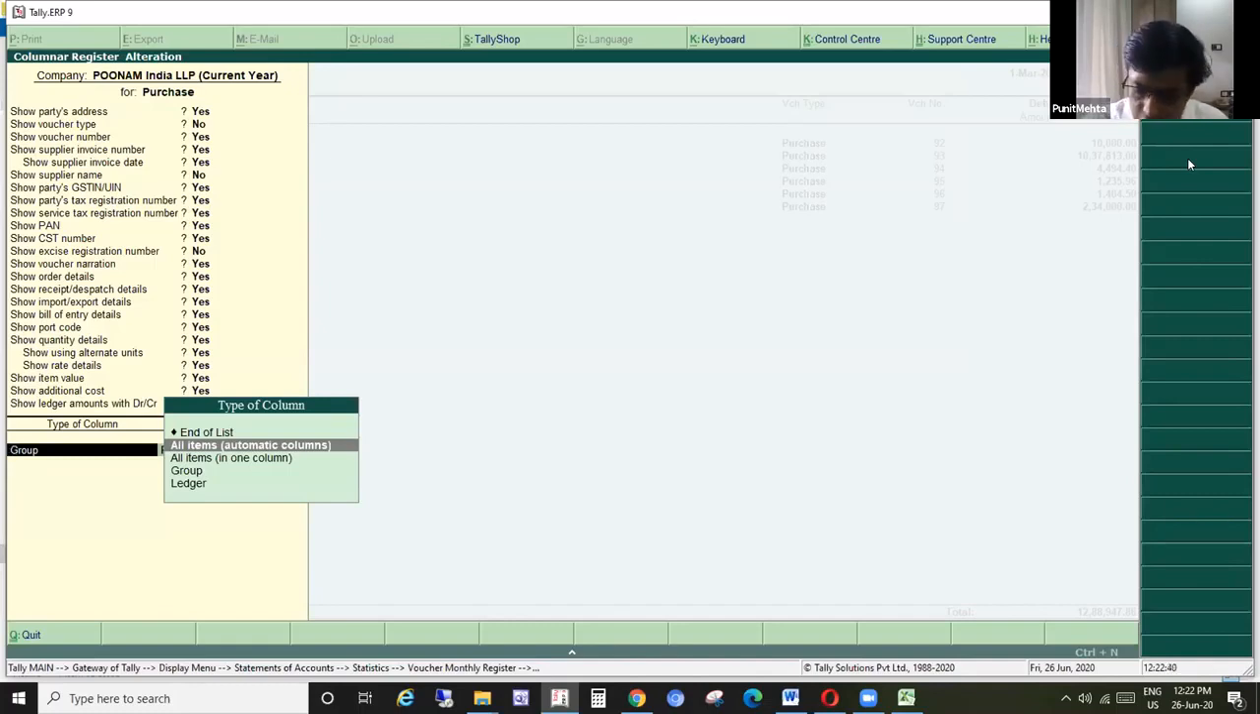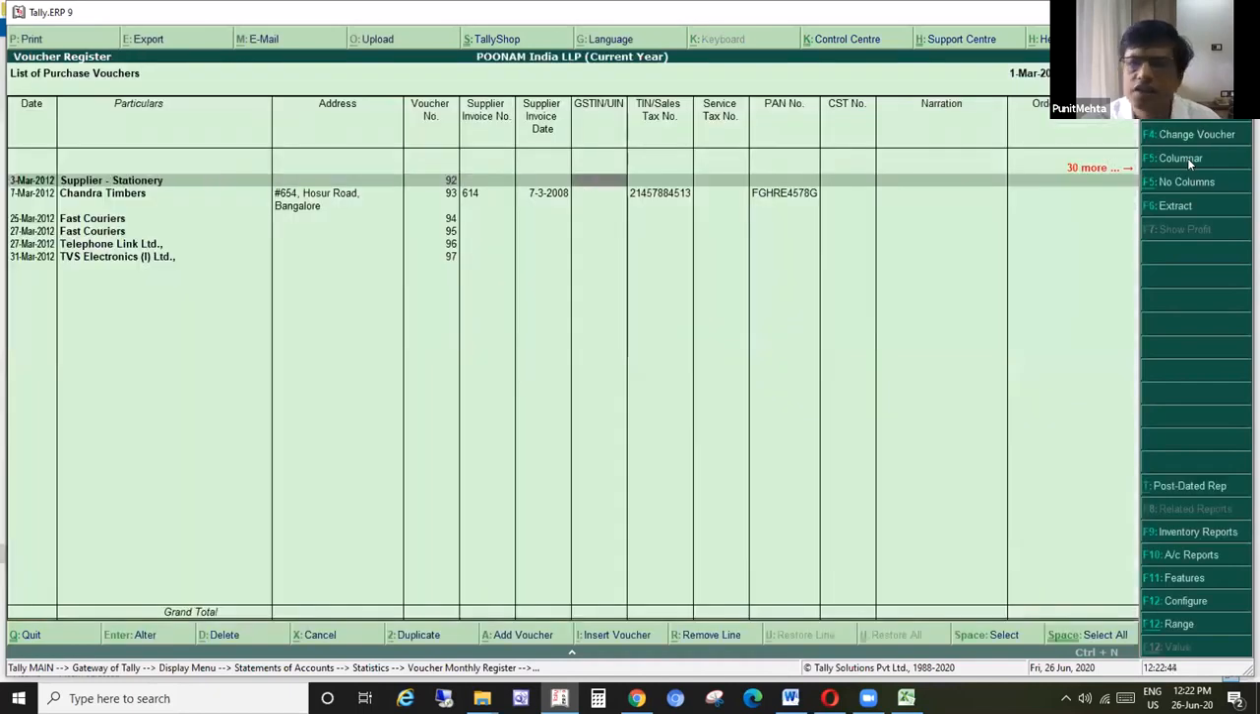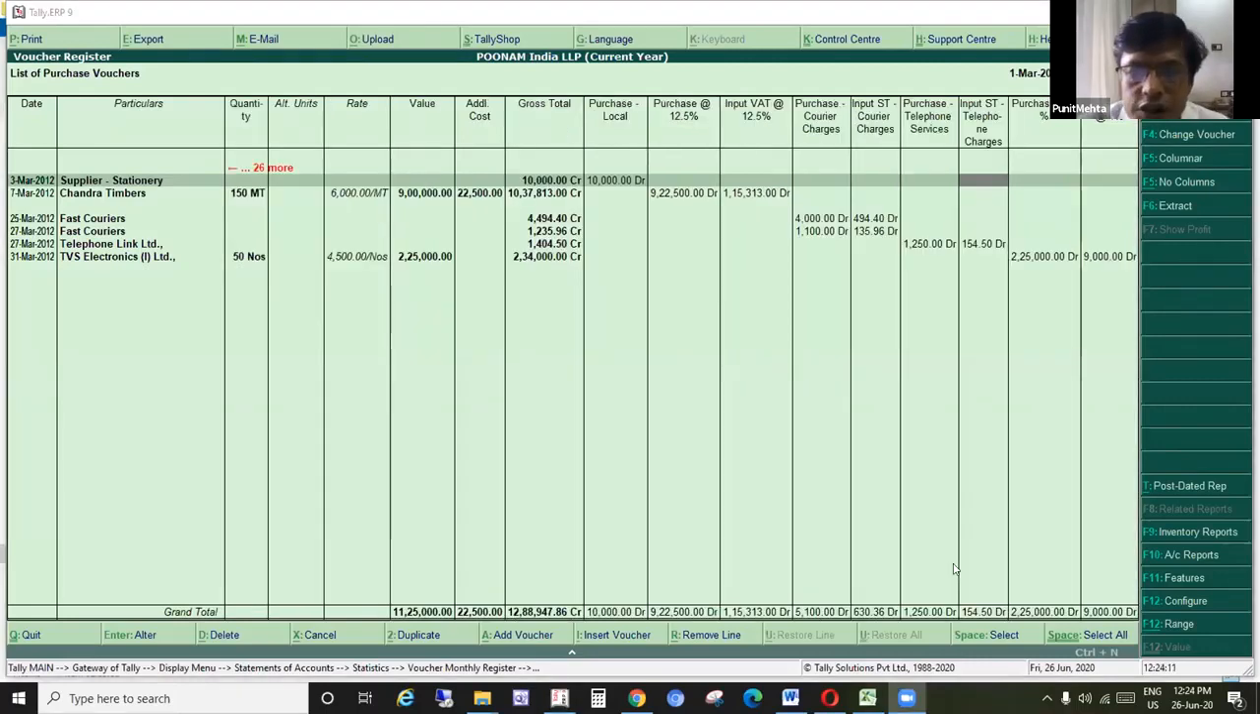That is, each individual line by line details we get. This is the purchase register. The same thing we wanted for sales. Then how do we get it? It is just by clicking on F4.